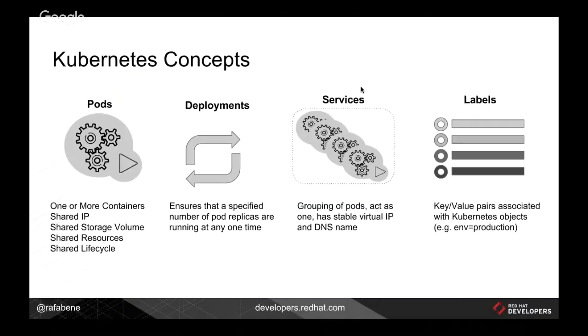To understand Kubernetes concepts, we need to understand at least those 4 concepts. We need to understand what are pods, what are deployments, what are services, and what are labels. Today, we are going to focus on pods, deployments, and services. Given our time, we will not cover labels, but that's a simpler concept, and I believe that we will not have any impact by not covering labels at this moment.